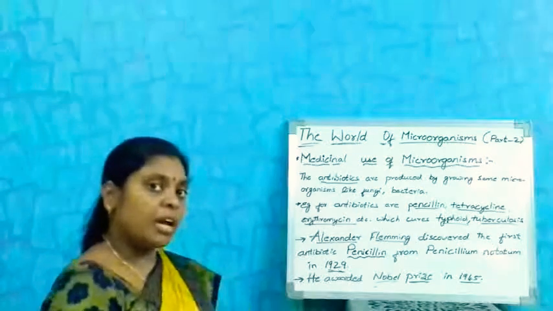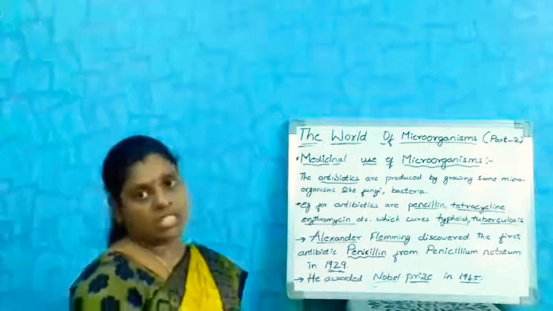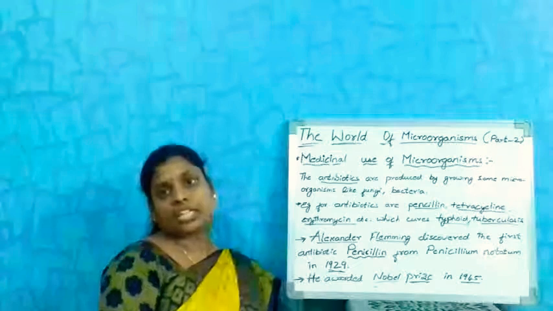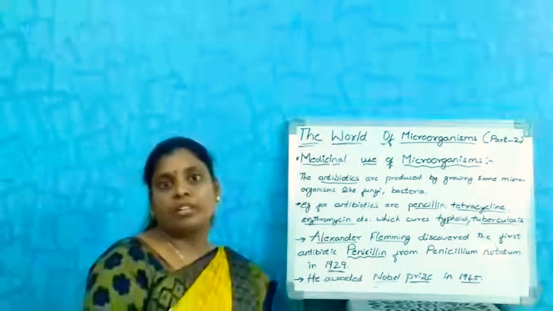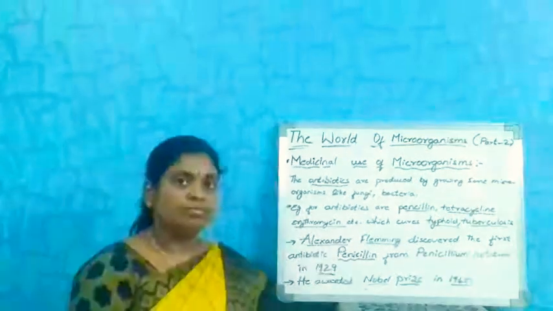While growing that bacteria, he observed some fungi killing the bacteria. A fungus entered the medium and disturbed the growth of the bacterial colony.